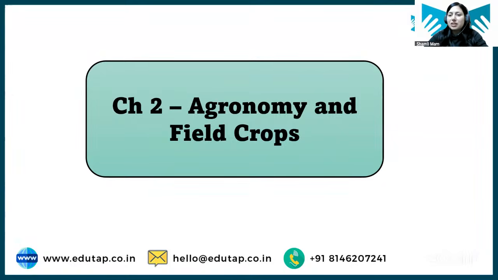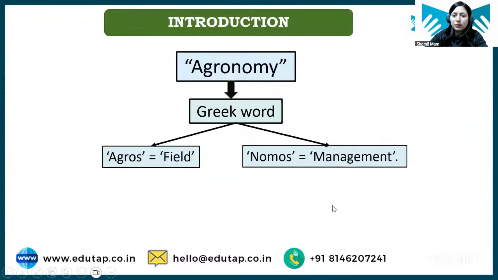So that was all about chapter number one. It was a very short and, I would say, factual type of chapter. Now let's start with chapter two, agronomy and field crops, from where the core concepts of agriculture start. Actually, this is the second class of your crash course. Yesterday was the orientation class, along with which I completed chapter number one.